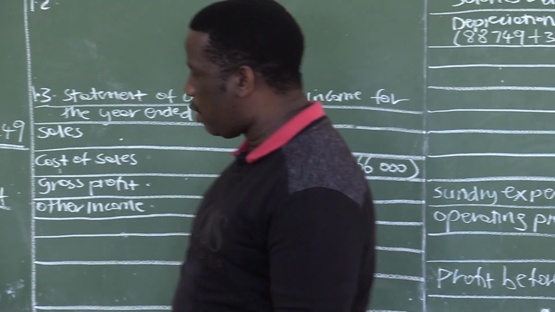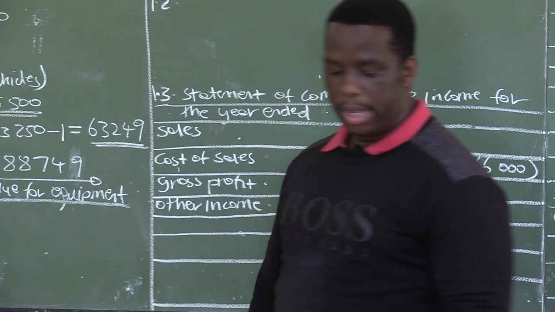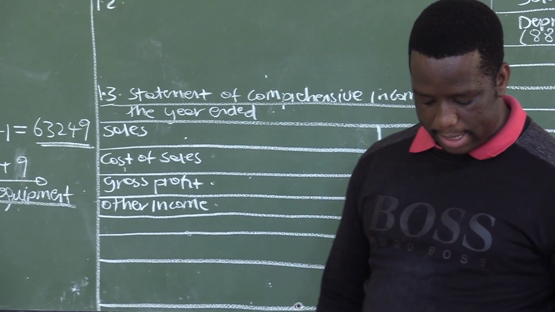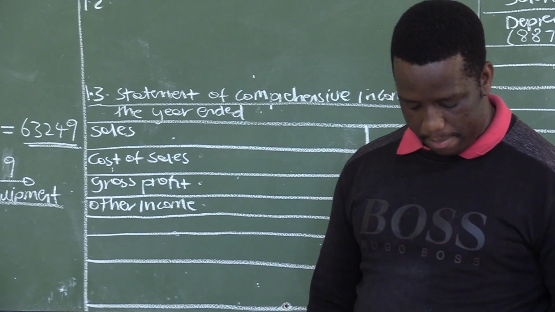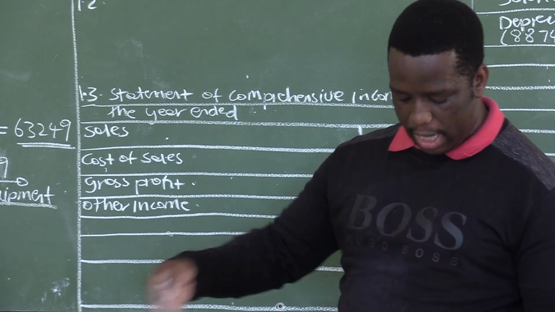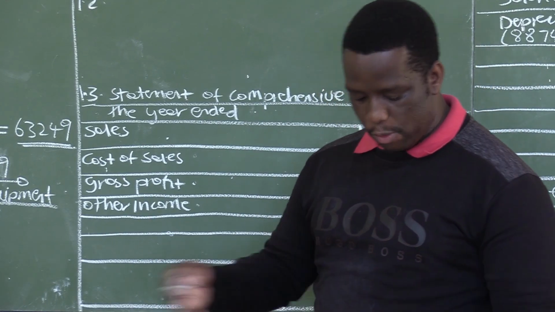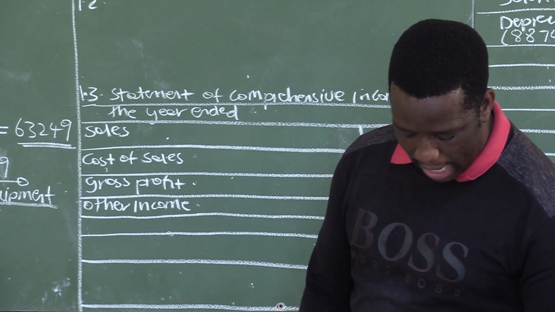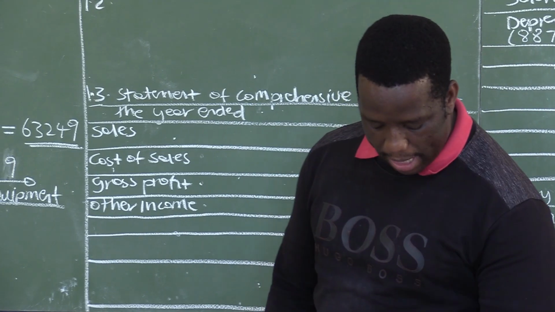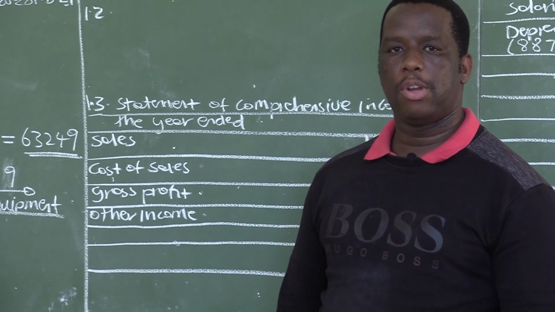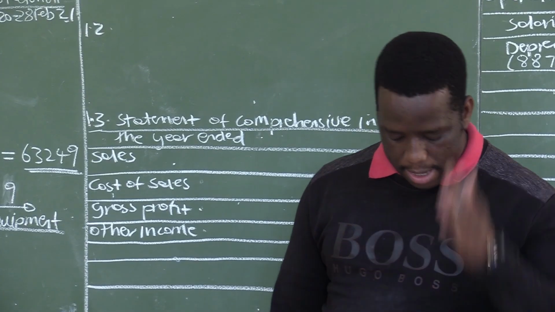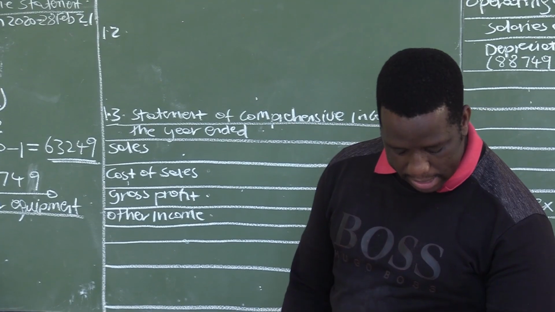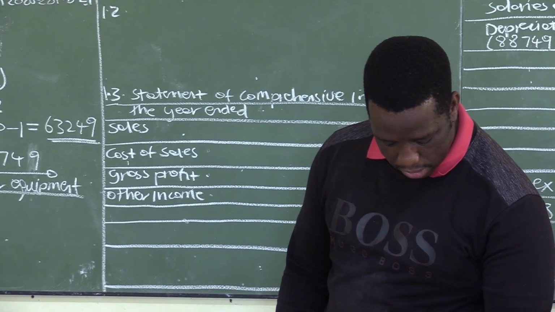So we know that the formula of calculating the carrying value is cost price, the price that we paid when we were buying the asset, minus the accumulated depreciation. As we have been using the asset, it is depreciating, then you get the correct value. So let us then check the cost price of the asset that we are selling. The cost price of the asset that we are selling is not given here. And then that requires us to look deeply into the extract of the fixed asset note.